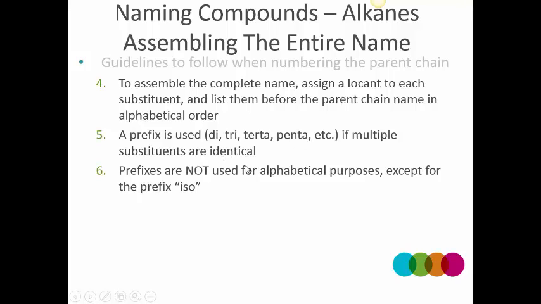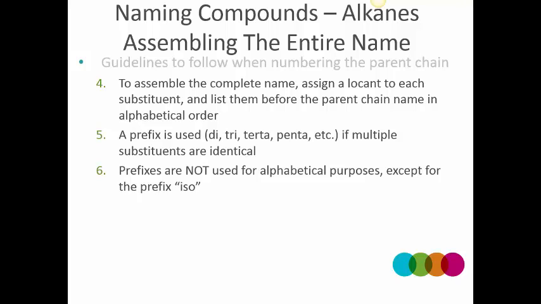Also, if you have a word like isobutyl or cyclopentyl, where it is one word, then the I of isobutyl is considered to determine the alphabetical order, not the B. However, when it's a two-word side chain, like sec-butyl, then you do not consider the S of sec or the T of tert.